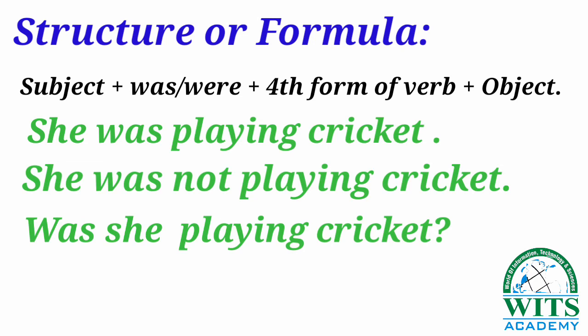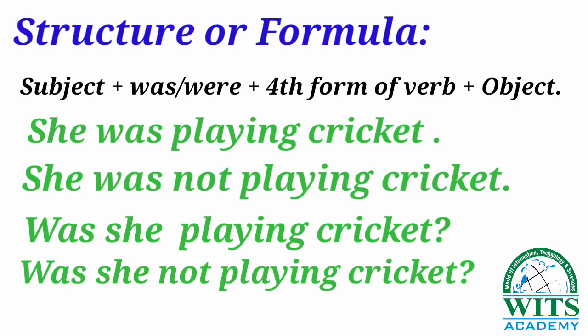And students, let's convert this sentence into interrogative plus negative. So we will write like this: was she not playing cricket? Now see the sentence structure. I have used was, after that she, then I have used not, then the verb's fourth form, meaning ing form, playing. After that I have used here cricket, and in the end I have used a question mark: was she not playing cricket? Students, remember one thing: whenever you write an interrogative or interrogative plus negative sentence, don't forget to put a question mark in the last. Okay?